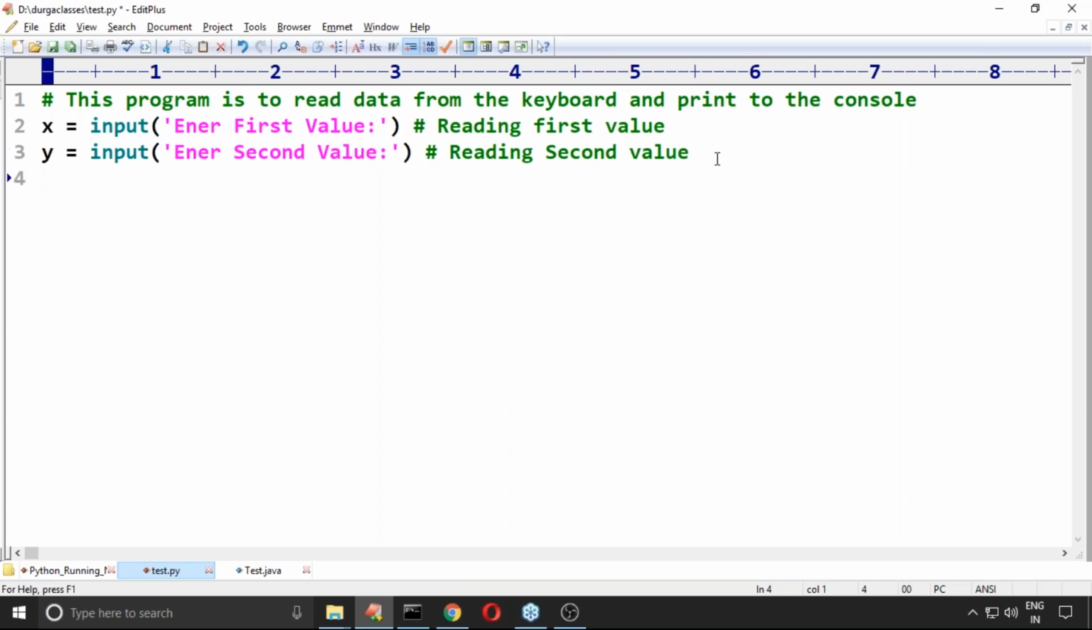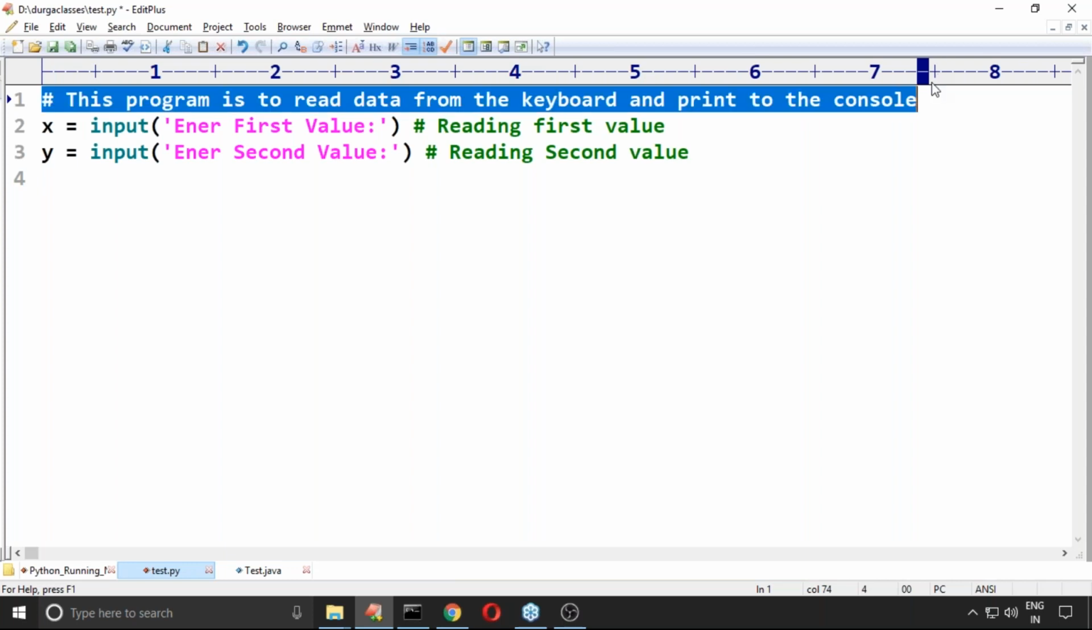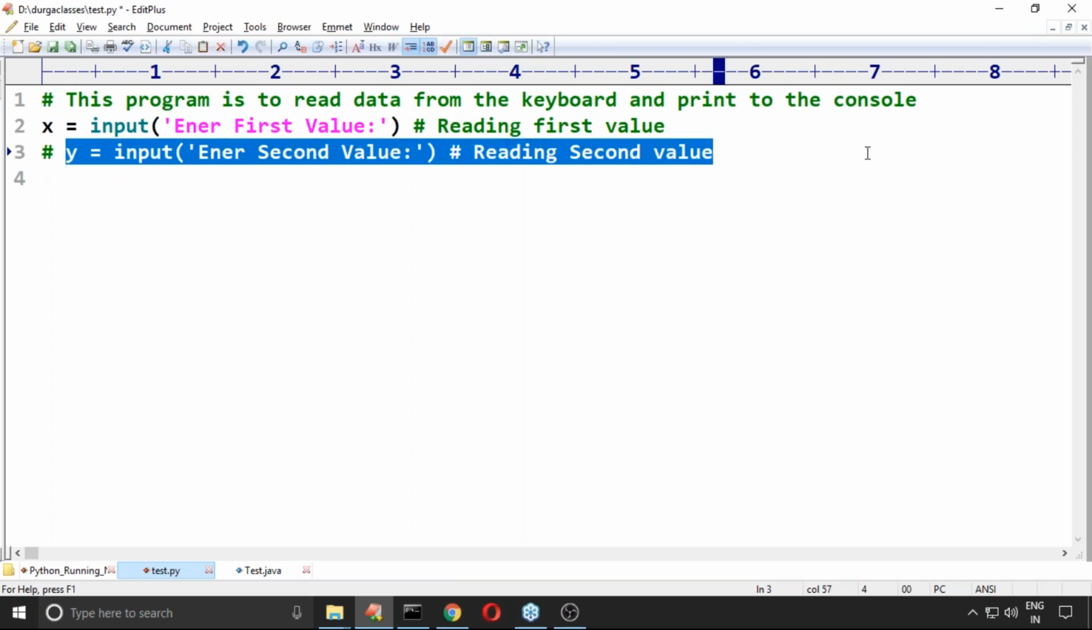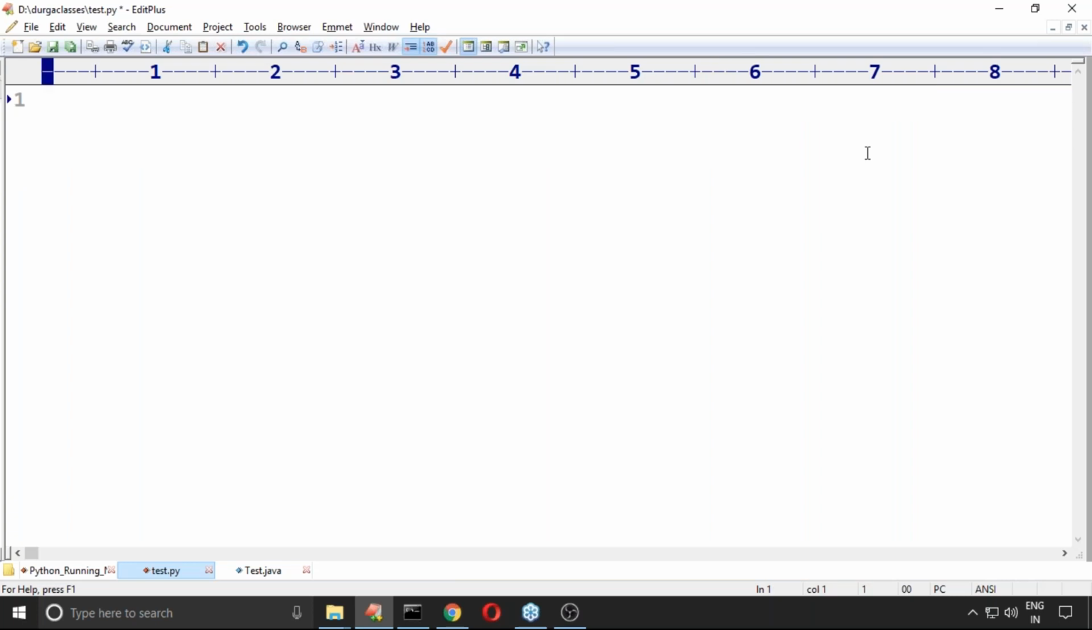Now observe that. How can you define a comment? By using the hash symbol. If any line is prefixed with a hash symbol, such lines won't be processed by the Python virtual machine. It is just for our information and is by default considered a single line comment. If I don't want to process a line, I add a hash symbol and the whole line becomes a comment. Clear, right? How to define a single line comment? Clear, right?